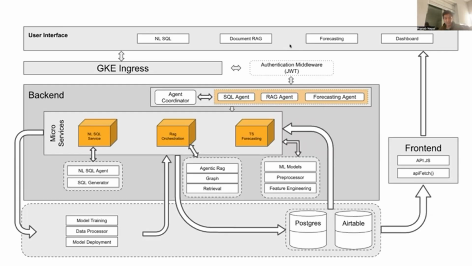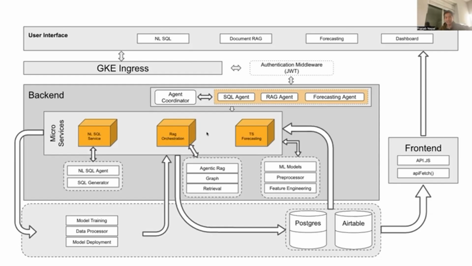All inquiries from users are passed through GKE Ingress and validated through authentication middleware. This connects with the backend GKE using the HTTP protocol. The agent coordinator, which acts as the brain of our system, decides which agent is appropriate for the given use case.